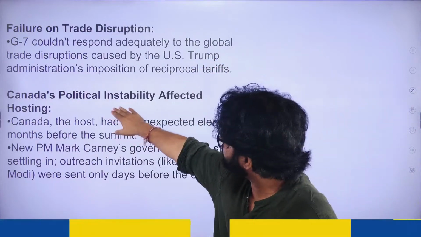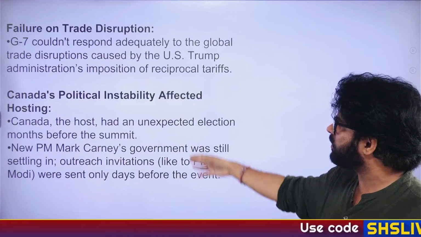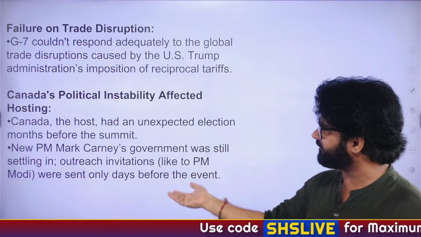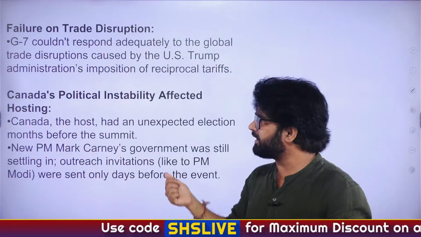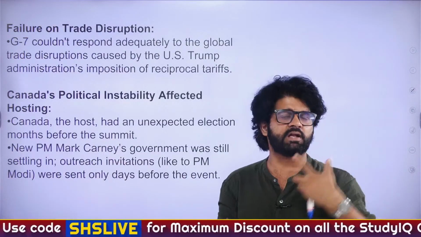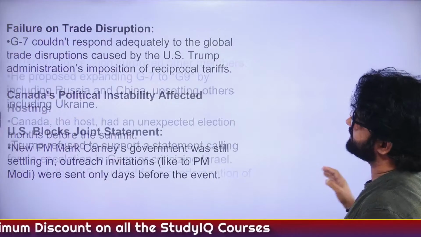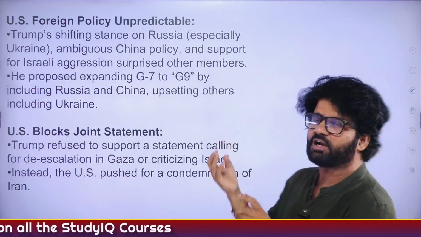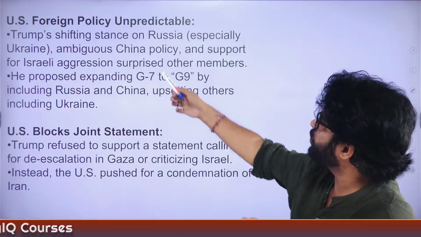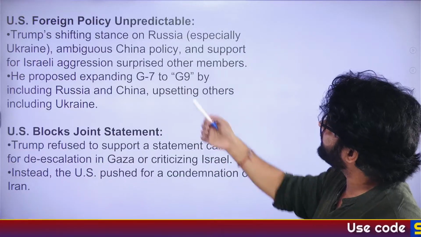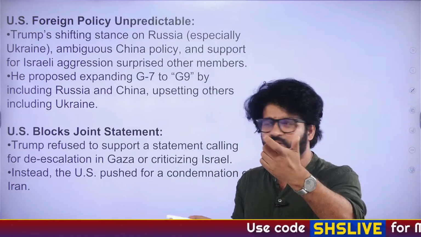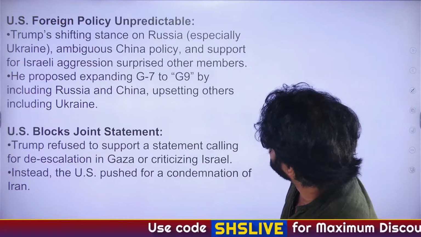Zilch. Canada's political instability. Even now, Mark Carney, he's having talks. He invited Modi, sir. Did Canada change their stance on Khalistan? The answer is zilch, zero. So then what is the use of G7, when everything is resulting in zilch, zero? So US foreign policy is unpredictable. Trump is shifting stance on Russia. As we have just discussed, Trump is now talking about G9.